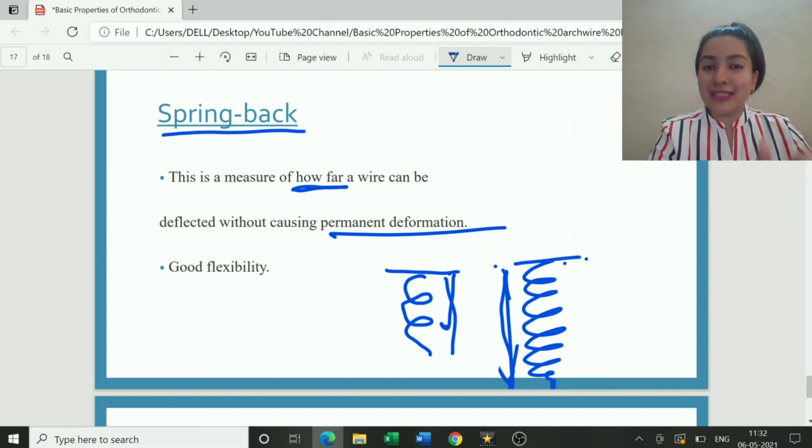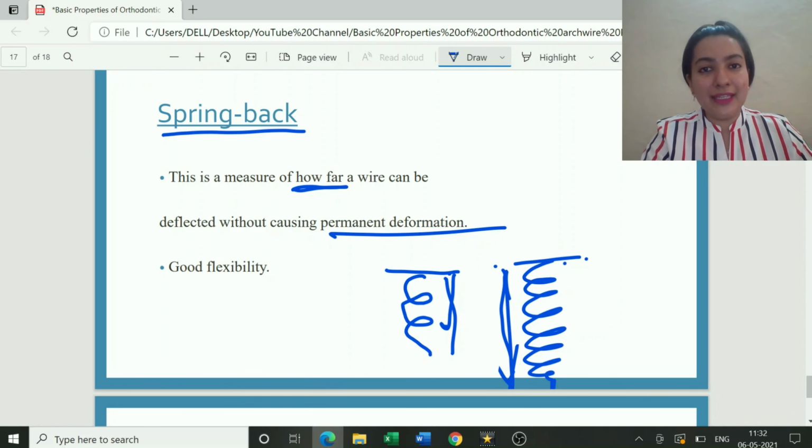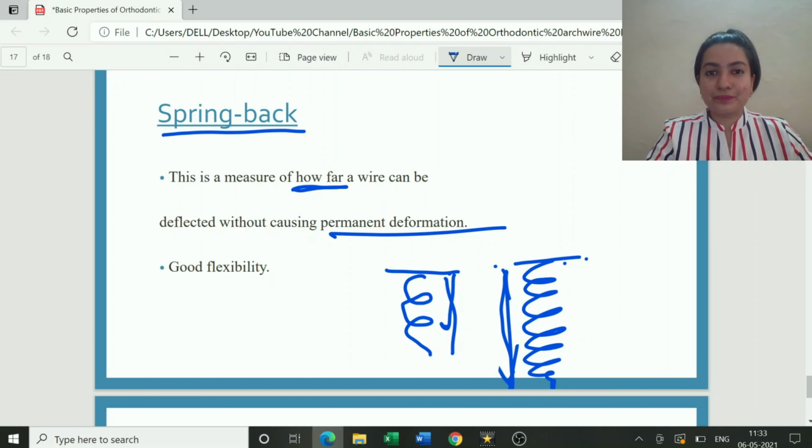So that distance, the range, can tell us about the spring back property of an arch wire, which is directly proportional to flexibility. Only if a wire is flexible, it will have a good spring back. If the wire is stiff, it will not have a spring back.